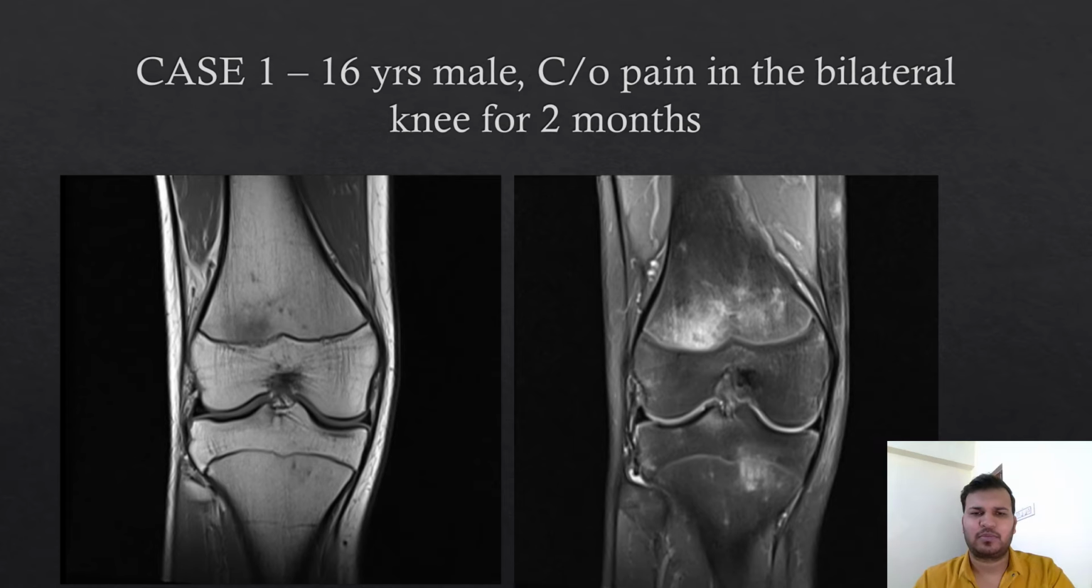So this is case 1. A 60-year-old male came with the complaints of pain in bilateral knee for 2 months. These are the images of the right knee, T1 and STIR coronal images showing multifocal scattered areas of abnormal bone marrow edema-like signal intensity of varying sizes in distal femoral and proximal tibial metaphyseal and condylar region.